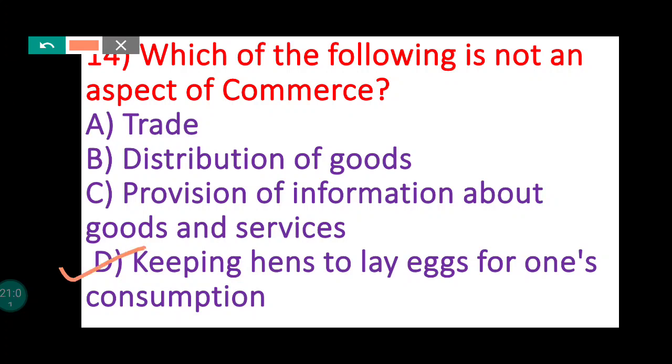So it is the part of production. See, commerce is the side of business which deals in the distribution and exchange of goods. The other side is production. So here it is given: keeping hens to lay eggs for one's consumption. It is the example of direct production, which refers to a form of production whereby a person produces goods or services for his own consumption. There is direct production and indirect production. So it is not an aspect of commerce. So the answer is D.